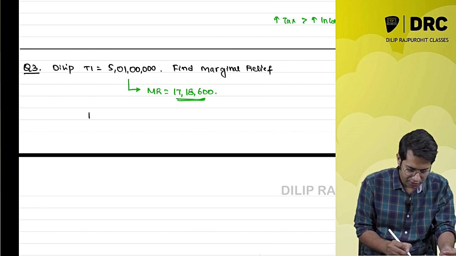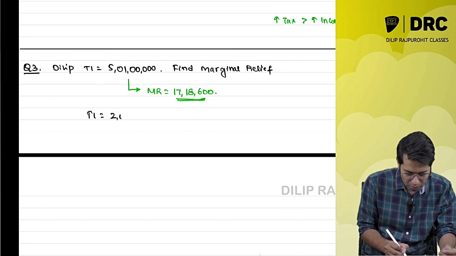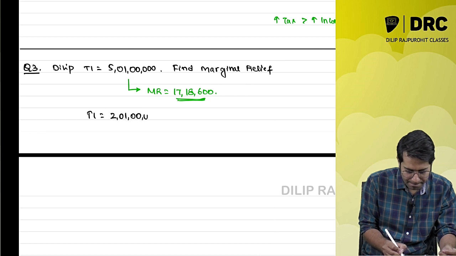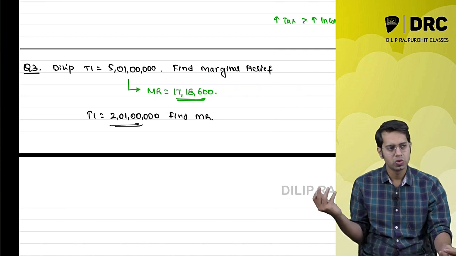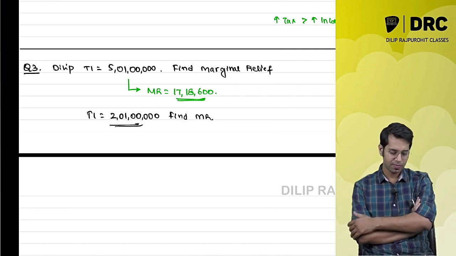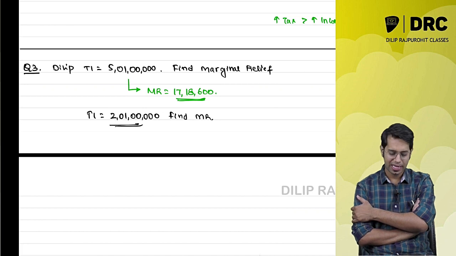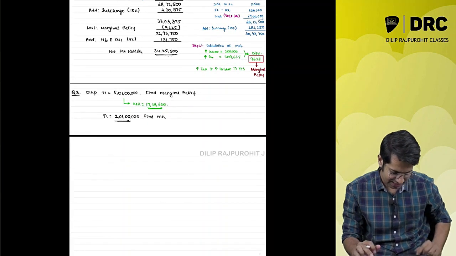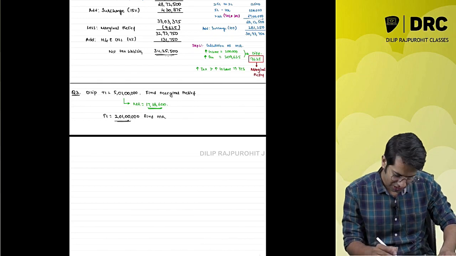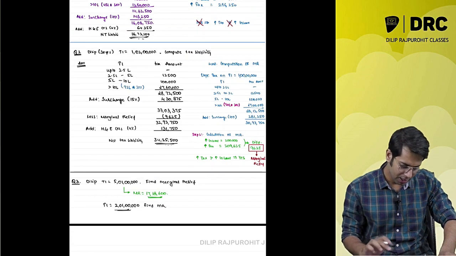Similarly, you can also do it for total income. You can also do it for this. Okay, this is a homework question. For one I have written the answer, for the second you only tell me the answer. You send me the answer on WhatsApp. I'll tell whether it is right or wrong.